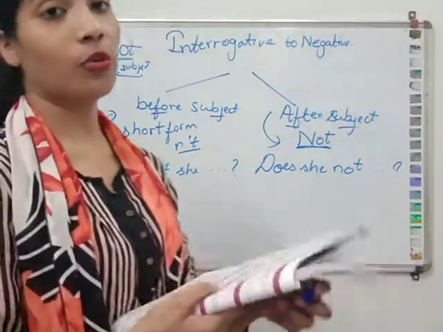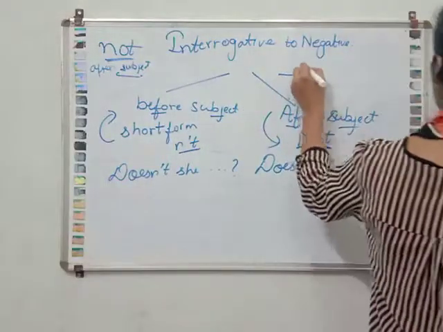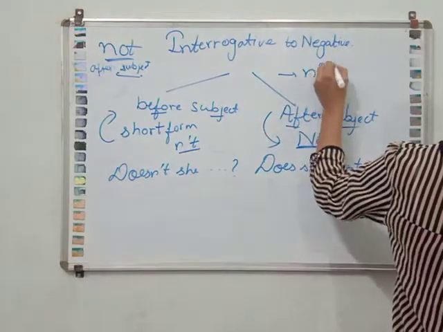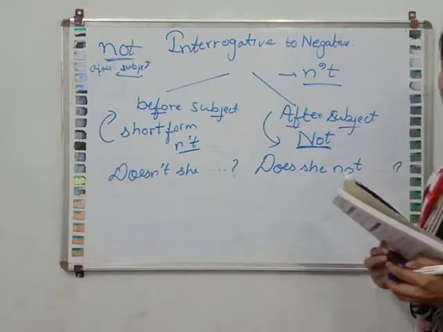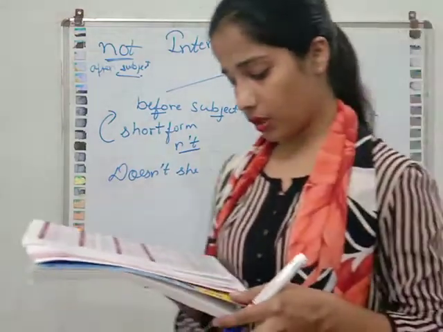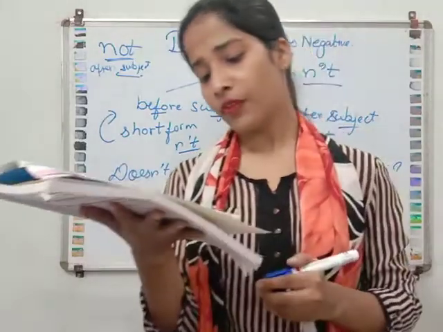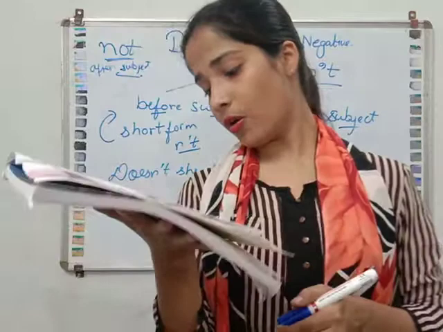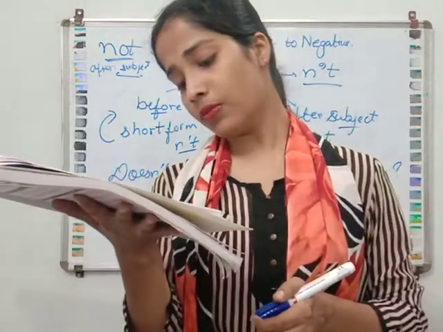But when we are using the short form, how will we write it? N'T. This is the short form. So we will place it before the subject. The note is also given. You can see the note is there. If you use the short form N'T instead of the full form not, then n't is added to the auxiliary and the subject comes next.